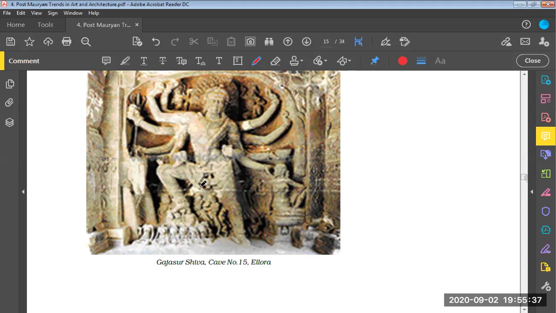If we count the hands that are visible, 1, 2, 3, 4, 5, 6, 7, 8. Eight hands can be seen here, if I'm not wrong.